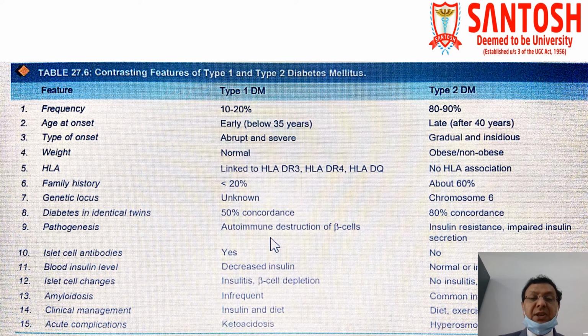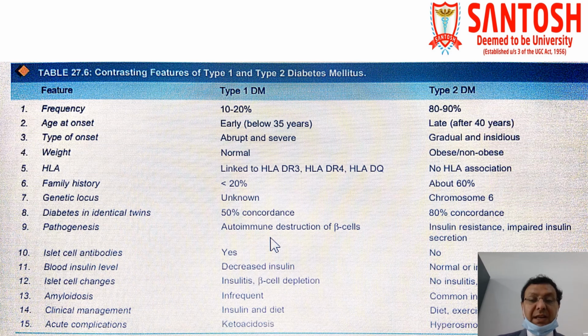Diabetes in identical twins is seen in 50% concordance in type 1, while in type 2 diabetes mellitus it is 80% concordance. Concordance means that if in identical twins one twin has diabetes mellitus, then there is a 50% chance of development of diabetes mellitus in the other twin, while in type 2, if one twin has diabetes mellitus, there is a maximum possibility, approximately 80%, of development of diabetes mellitus in the other twin.